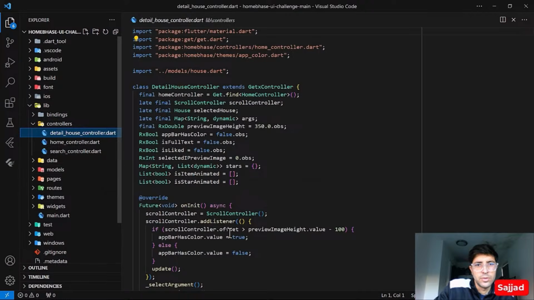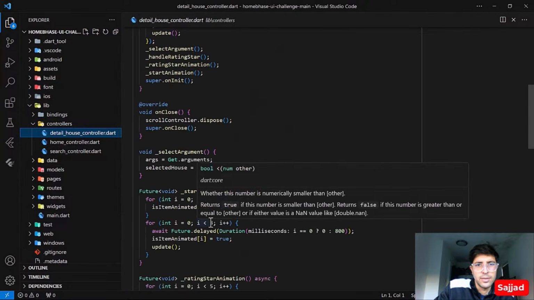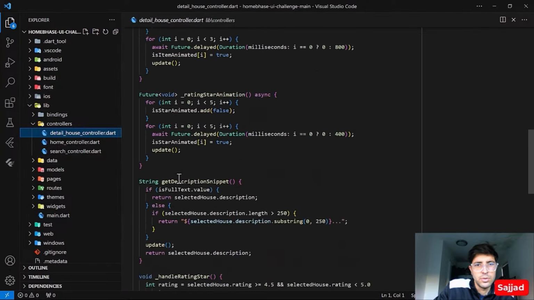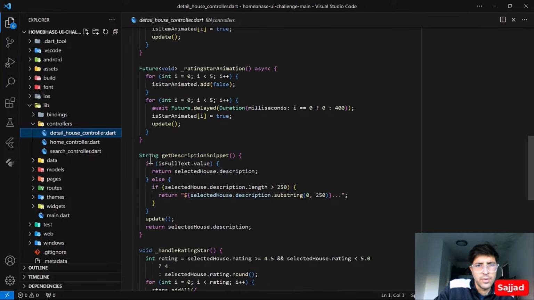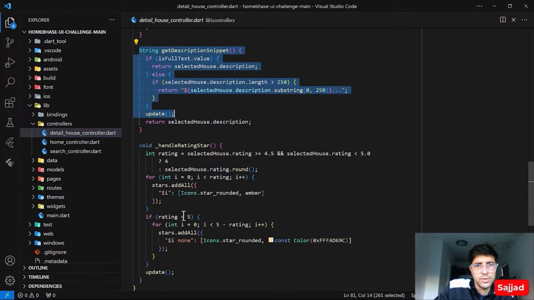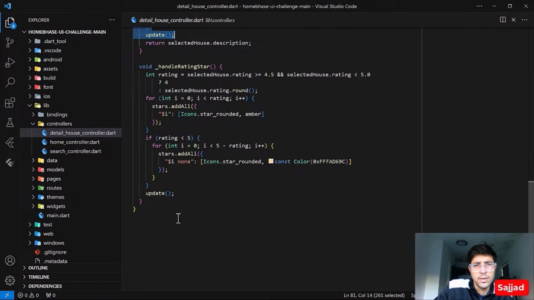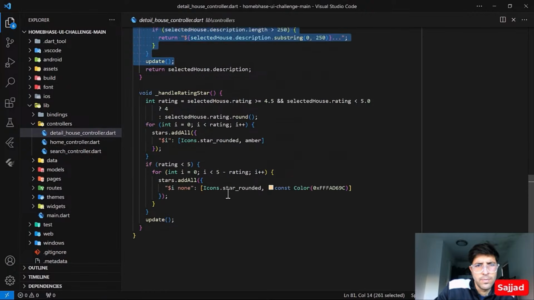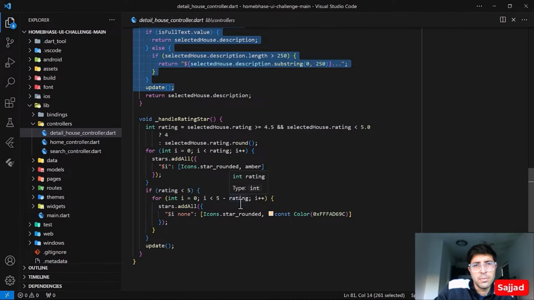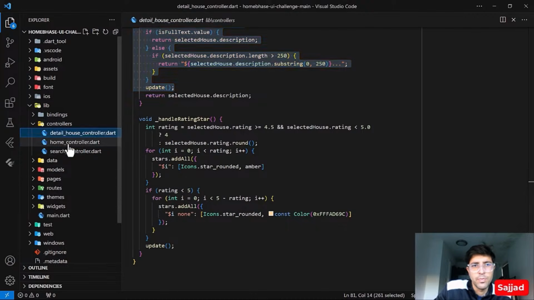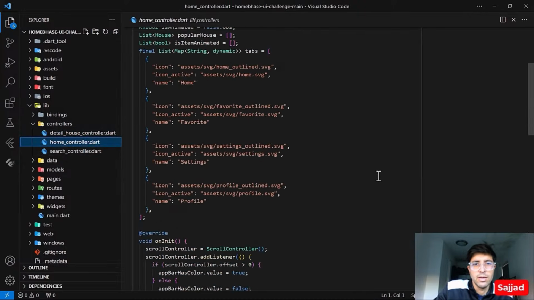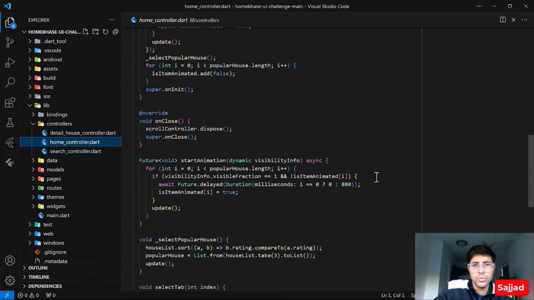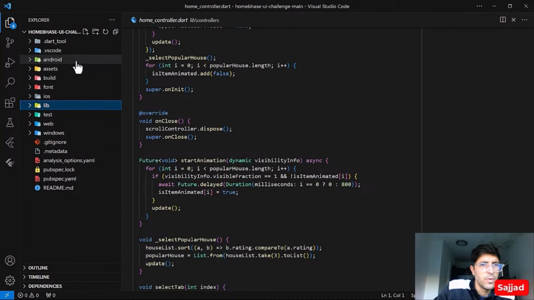Then we have the controllers. So yeah, I guess it's pretty much good. As you can see, you have the functions over here. Yeah, everything's fine. The logic, maybe there may be something wrong with the logic, but there's always a better and easier way to do things. So I cannot give more feedback for this one. I guess I've checked it enough.